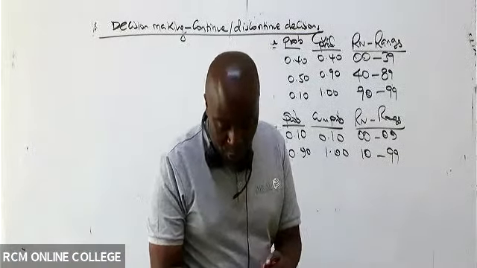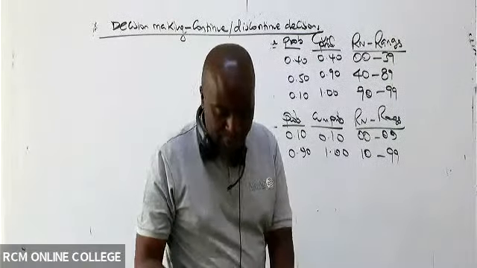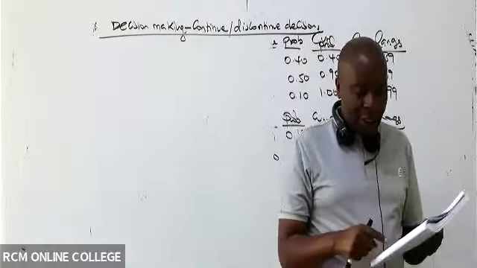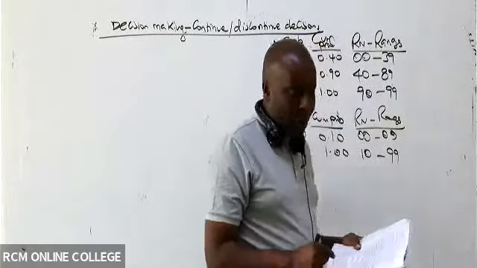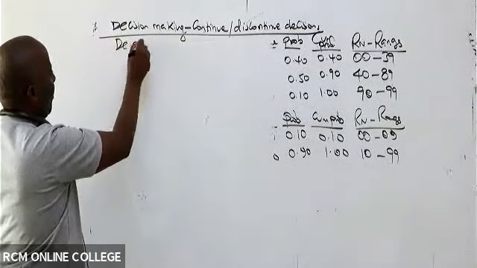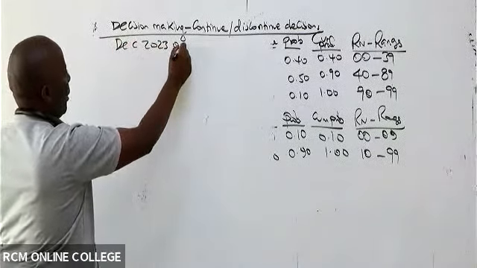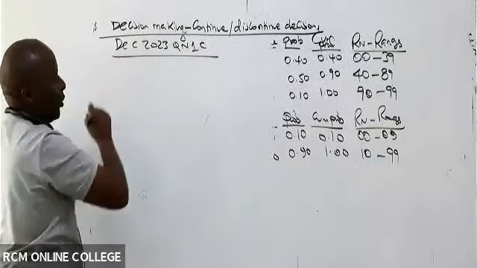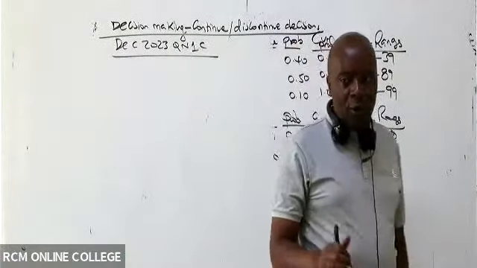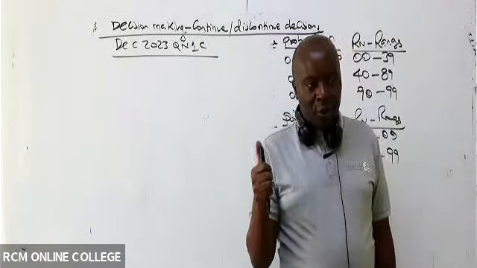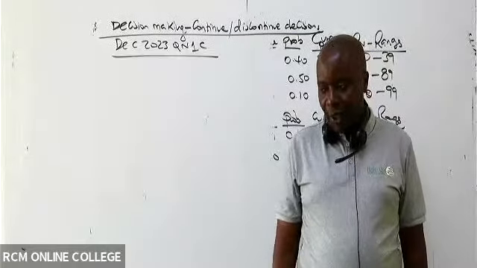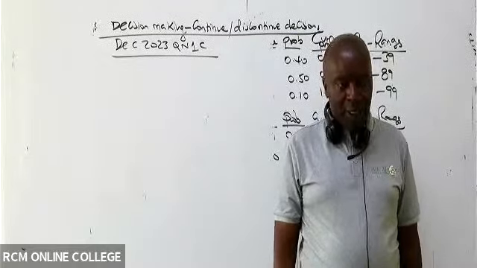And I will go straight away to our past papers. I would want us to look at December 2023, question number 1C. Once you get it, could you kindly give us a thumbs up?